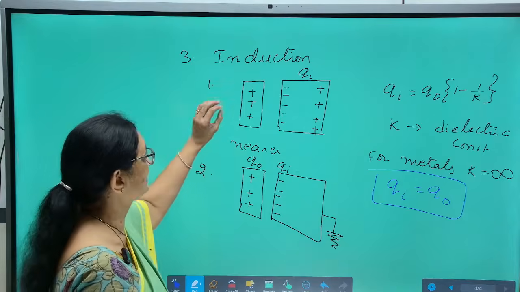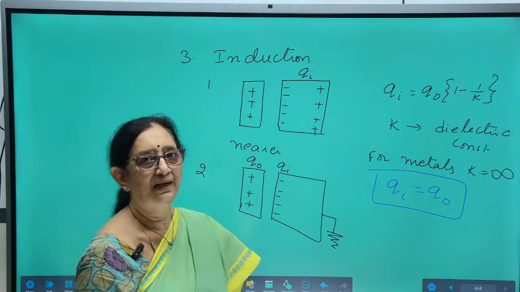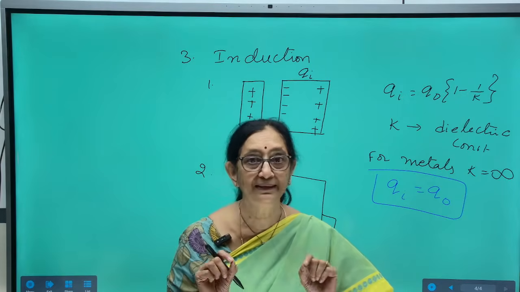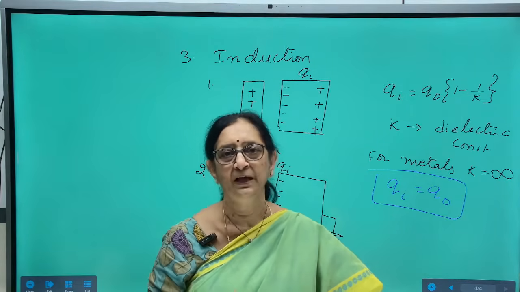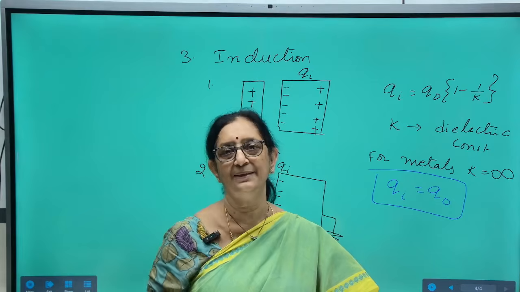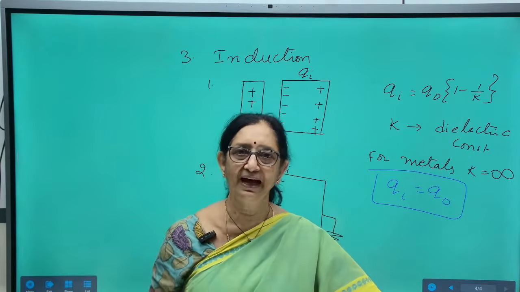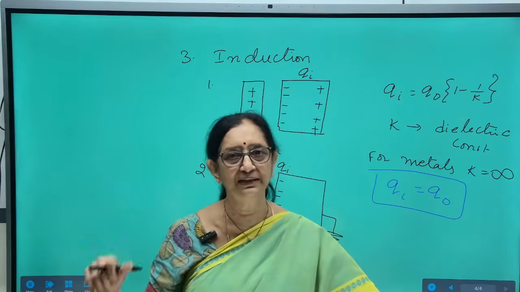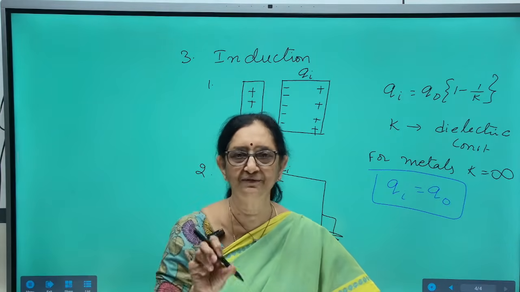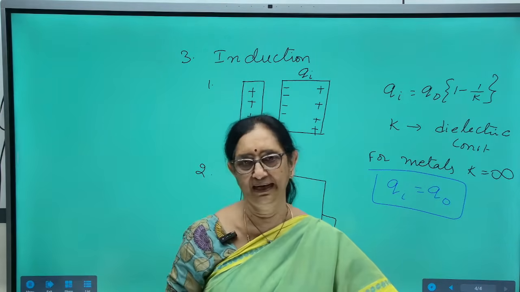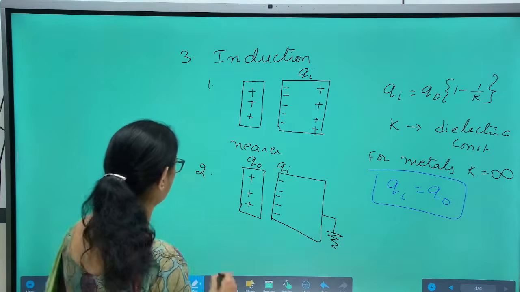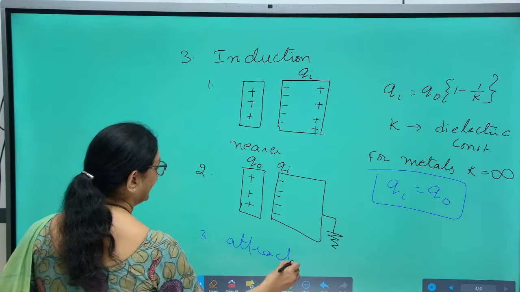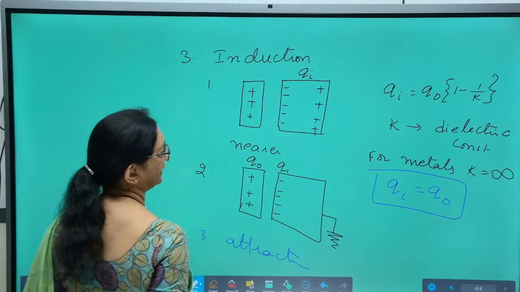So, in the method of induction, an uncharged body is placed nearer to the charged body. On the nearer end, dissimilar charge is induced. On the farther end, similar charge is induced. And if you earth connect that, dissimilar charge will be retained on the nearer end. And very obviously, this precedes attraction, because in this case they are dissimilar charges.